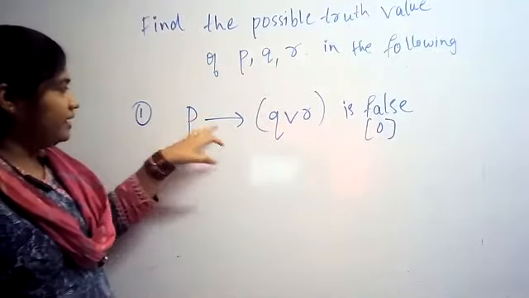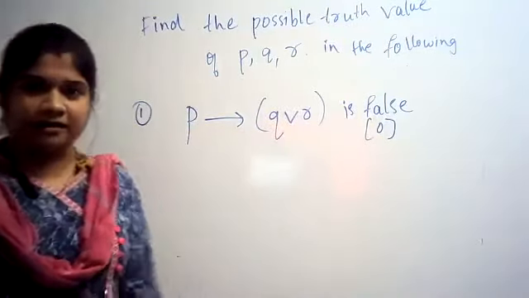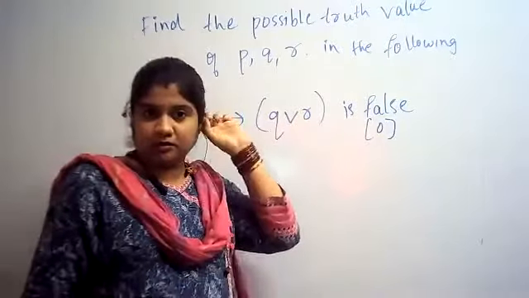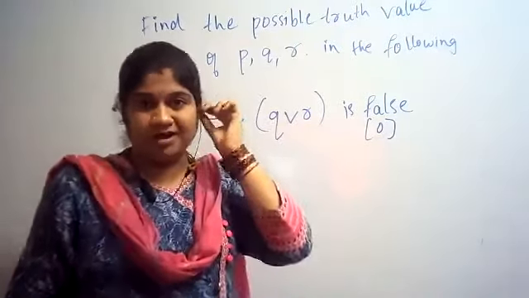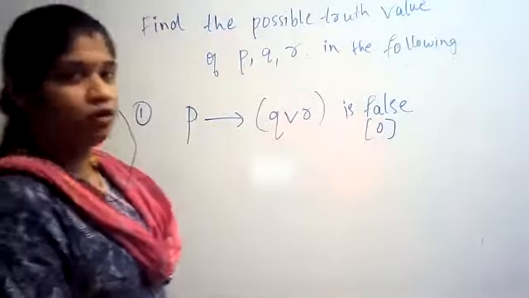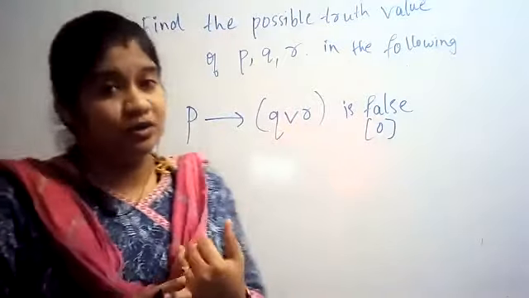Okay. P condition Q disjunction R is false. What is the meaning of false? False is 0. Now we need to find out truth values.